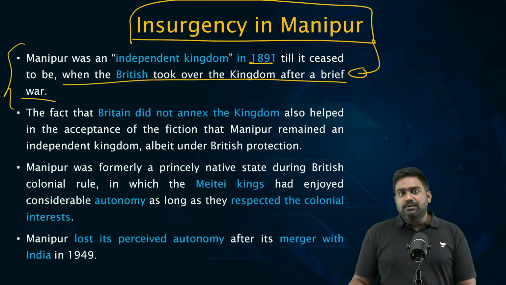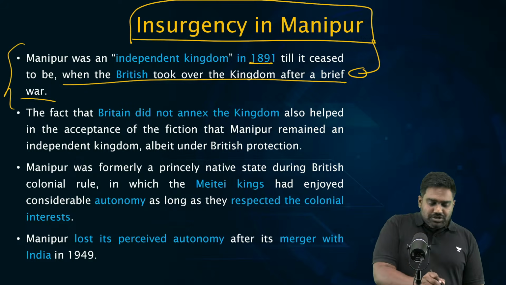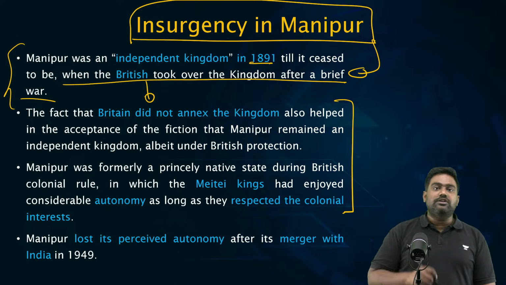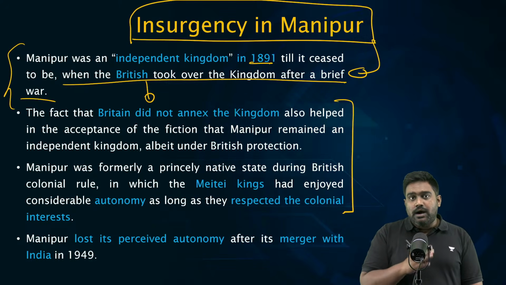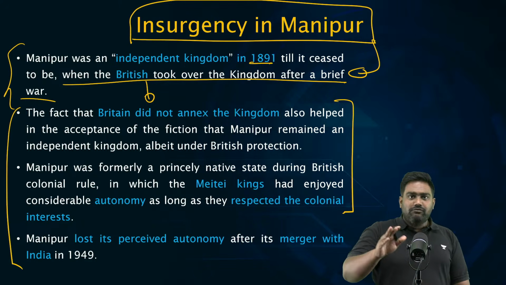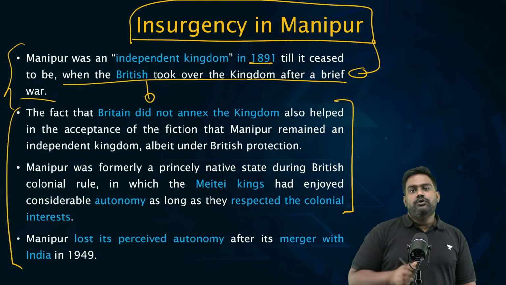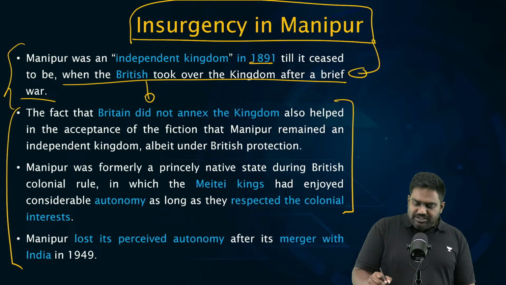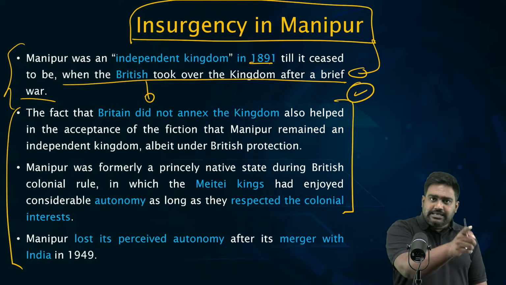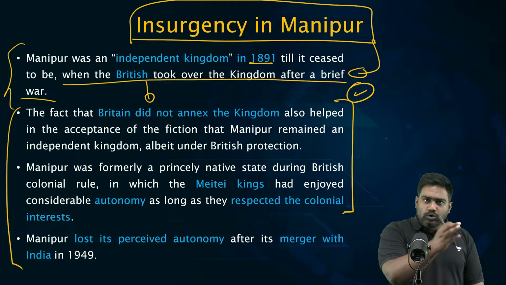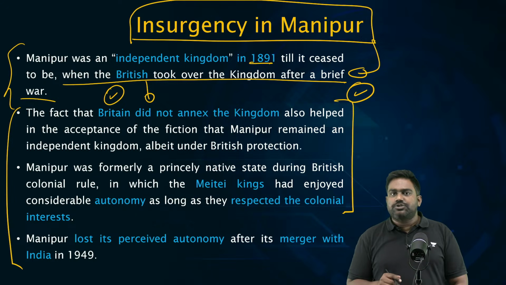But after defeating the Meitei kingdom, instead of annexing the kingdom under British India, the British gave limited autonomy to the Meitei rulers. I told you at the beginning, the British were very shrewd, they were very smart. They realized that they should not get involved in the indigenous issues and tribal issues. It would be hard to manage a tribal territory. They just wanted the resources, they just wanted access to the land, they just wanted connectivity with Burma. They wanted to loot the forest wealth and resources. That's all they wanted. They did not care about the people or the administration.